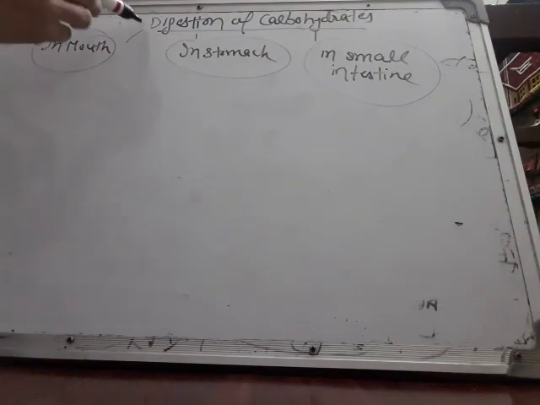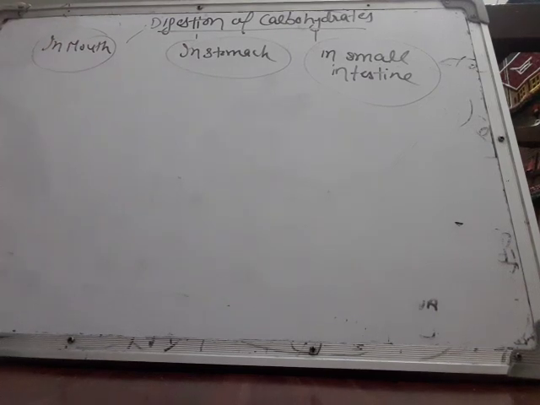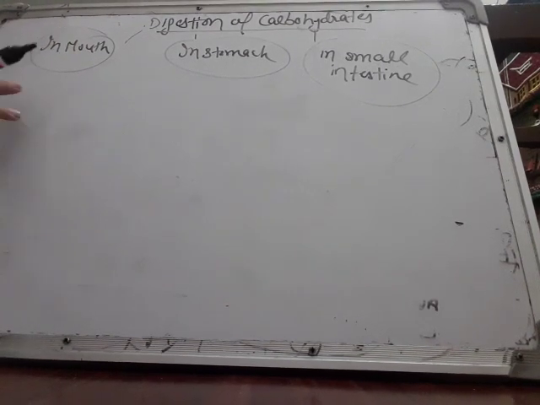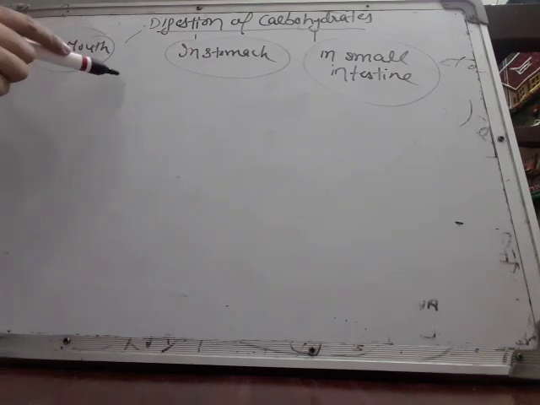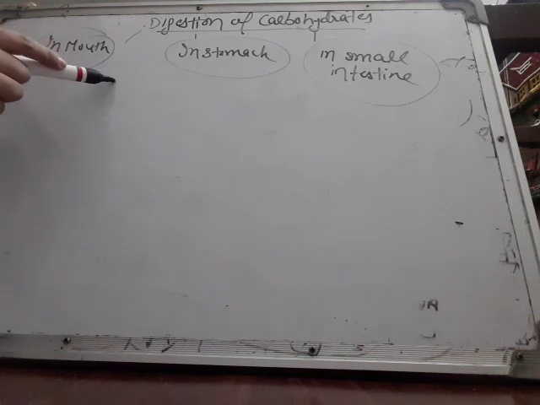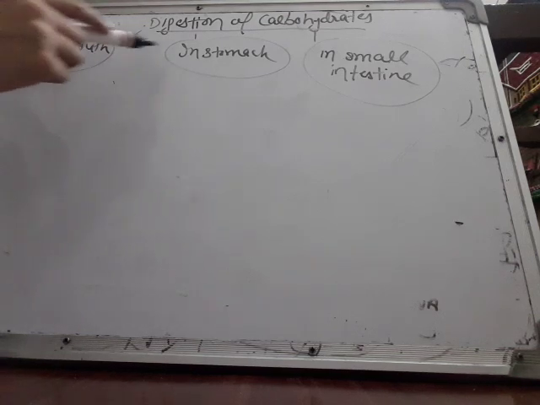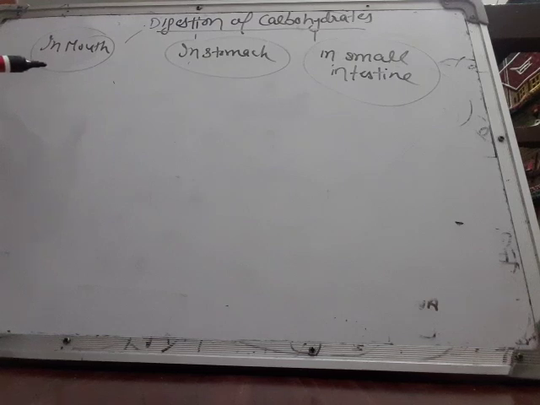So, digestion of carbohydrates. During the process of digestion of nutrition, food passes through three main organs: first the mouth, then the esophagus, and the esophagus's only function is to transport the food from the mouth to the stomach, so it never helps in digestion. That is why I have never mentioned its name here.